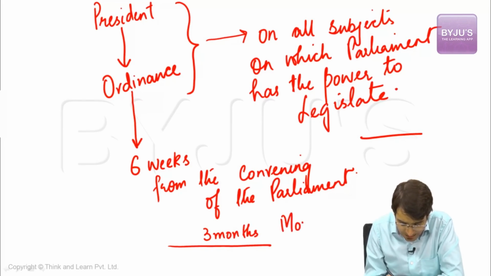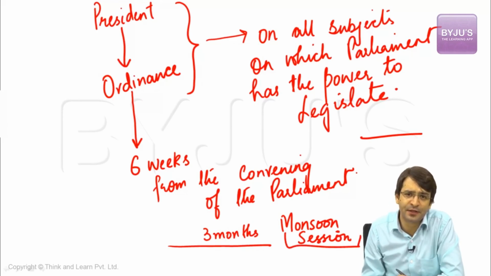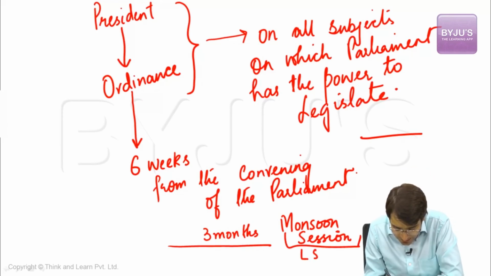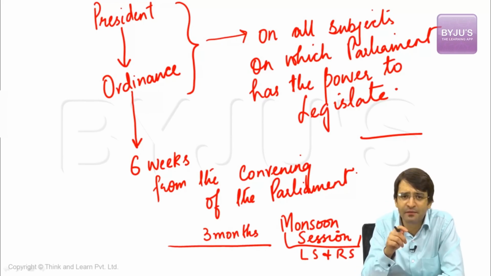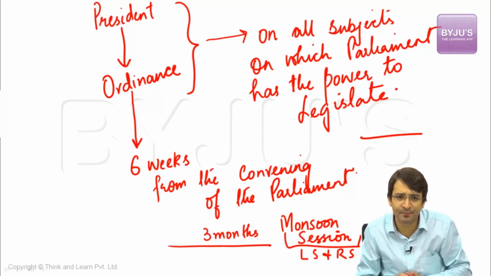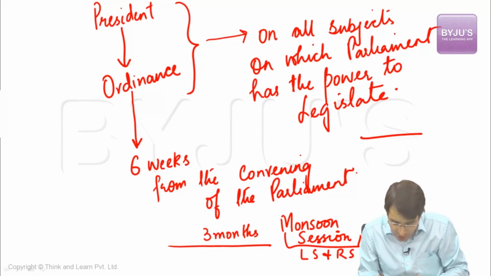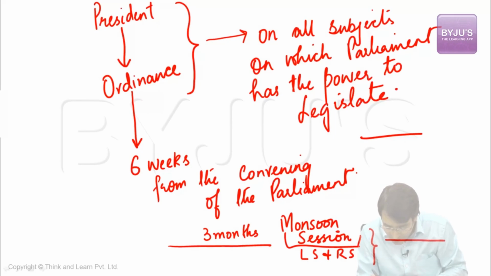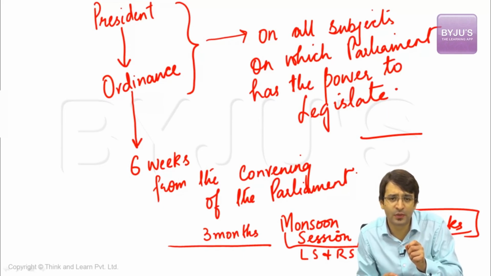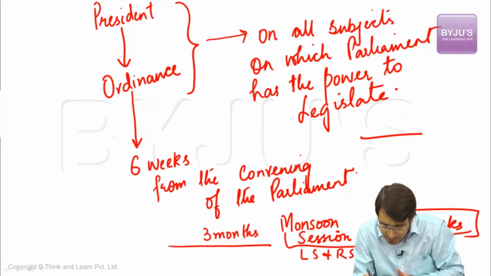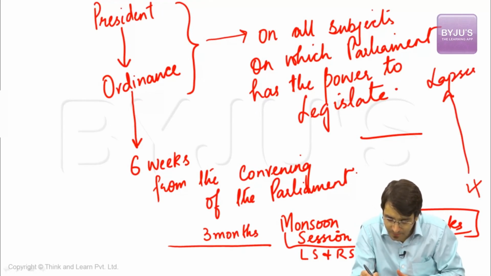And let us assume, after 3 months, monsoon session has been convened by the President of India. From the date on which both Lok Sabha and Rajya Sabha are convened. Now let us assume for a while, both Lok Sabha and Rajya Sabha are convened on the same date. That means 12th of July 2016. The Lok Sabha and Rajya Sabha both are convened at the same time. In this case, what will happen? From the date on which both were convened, for 6 weeks after that, the ordinance will have the life of its own. The ordinance will continue to remain in operation. When the 6-week period is over, the ordinance lapses.